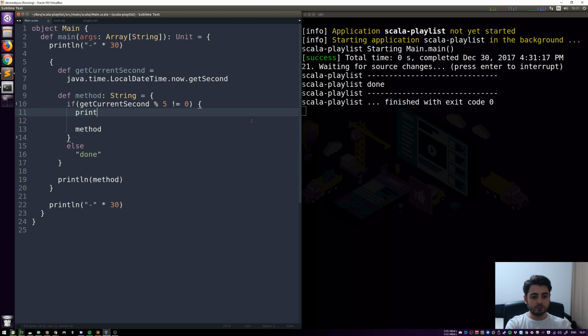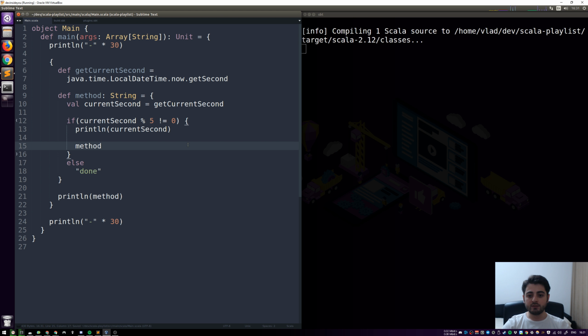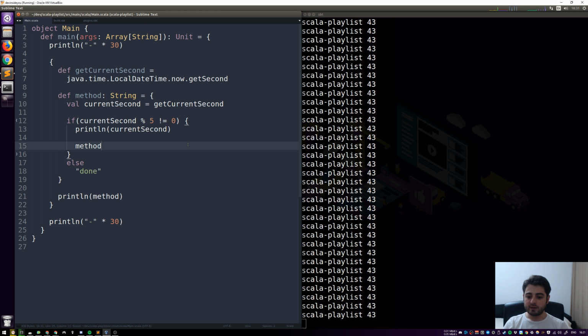Let's have a print line get current second, and because it's a def, even though it's really, really fast, I actually want to have it in a val. Let's freeze the current second. Let's have val current second equals get current second, and let's just use that one instead. So what we're going to see now is the same second printed out quite a few times, and then it should stop. There we go.